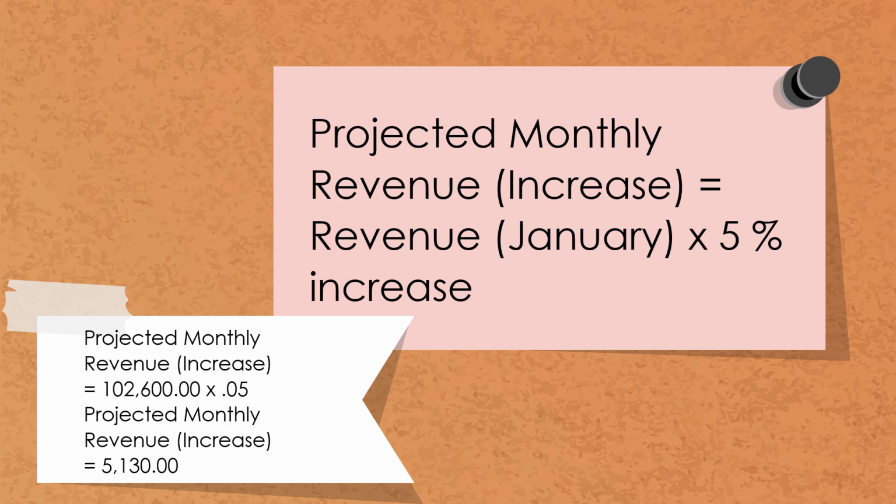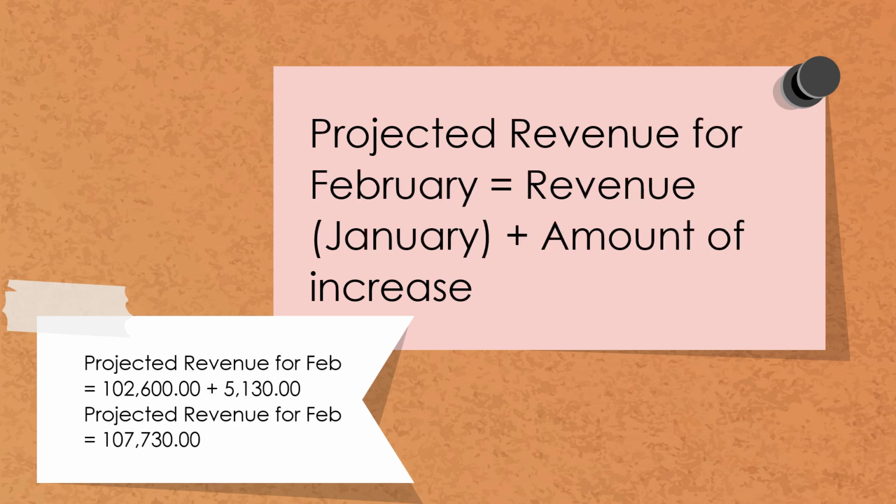For the projected monthly revenue, we have the formula: revenue for the month of January, which is the beginning of the year, multiplied by a 5% increase. The projected monthly revenue of 102,600 pesos multiplied by 5% will give us an increase of 5,130.